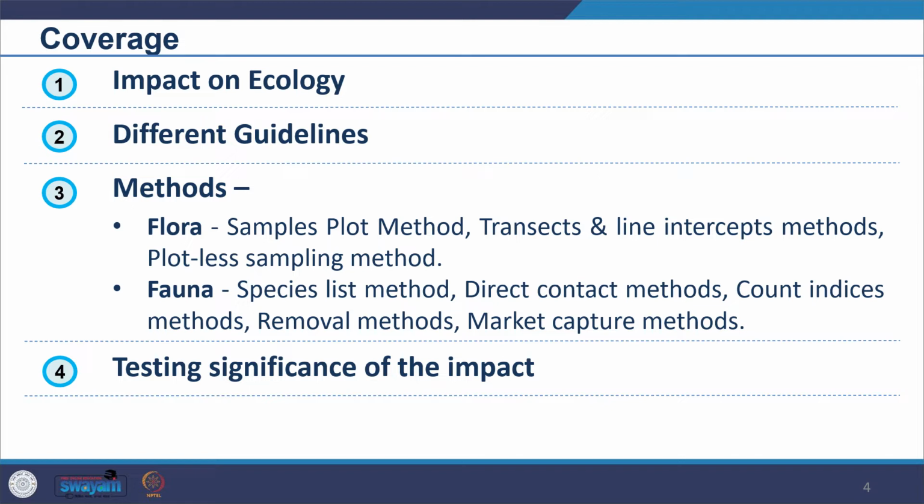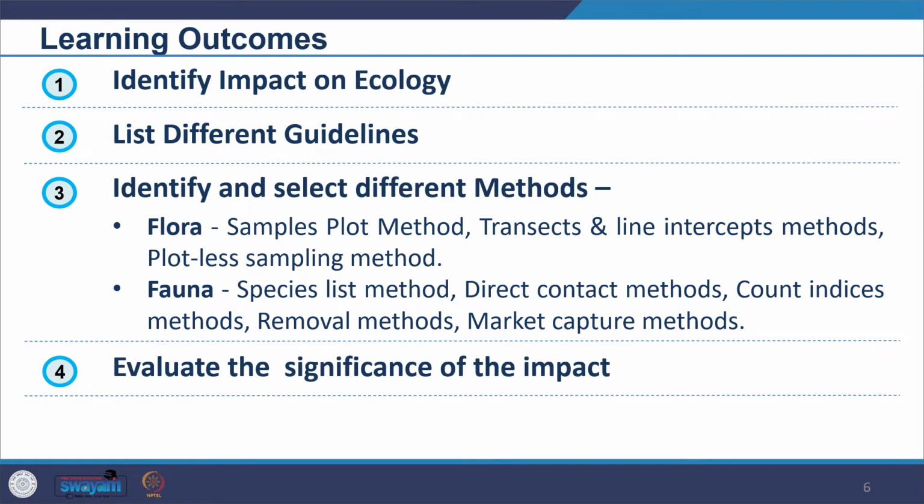So the expected learning outcome is that you should be able to identify different impacts on ecology. What are the direct impacts, what are the indirect, what are residual and cumulative impacts, and you should be able to identify different types of impacts. Further, you should be able to list different guidelines which are available, and then identify and select different methods available for assessing flora and fauna, what kind of impacts are happening, and identify methods used for evaluation purpose of testing the significance of the impact.